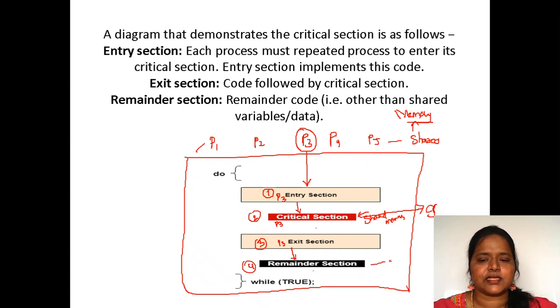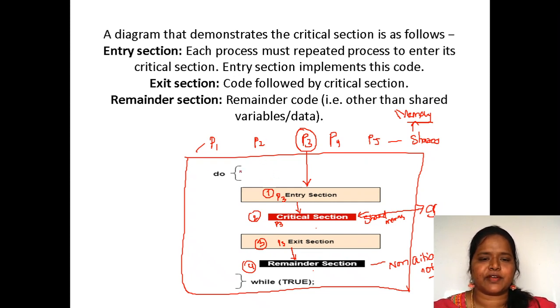Remainder section in the sense non-critical. Here critical in the sense shared data. Non-critical section in the sense the data which is not shared. If anything is left out, that P3 will execute over here, then it is going to leave. So this is how the critical section is going to be executed.